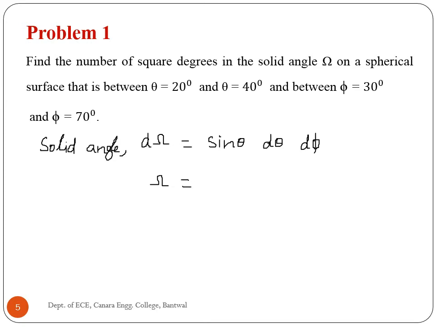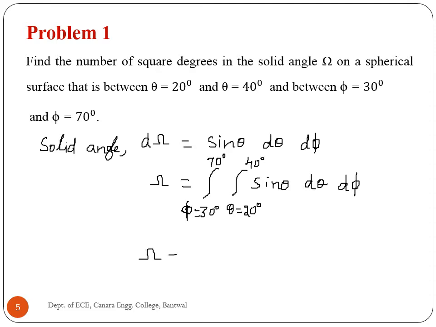Therefore, omega is the integral of sin theta d theta d phi, where phi is 30 degree to 70 degree and theta is 20 degree to 40 degree.